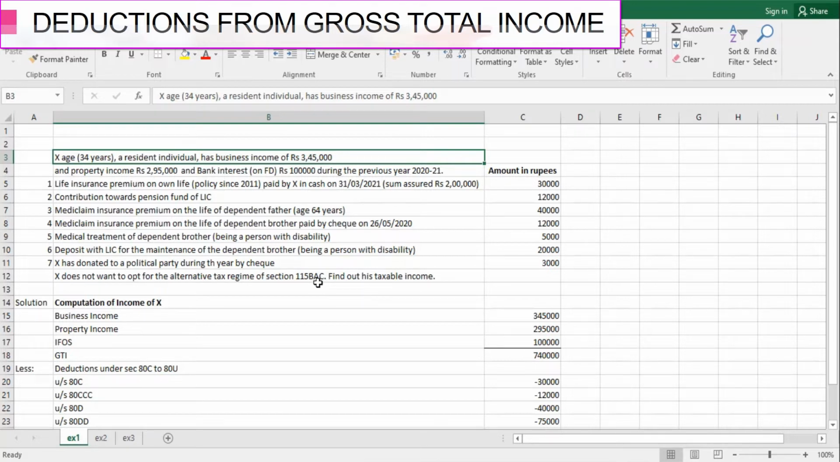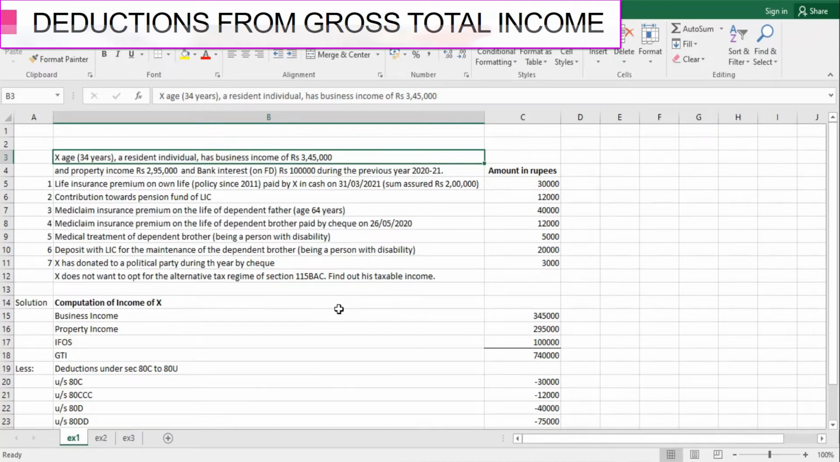section 115BAC. Now what is this alternative tax regime of section 115BAC? If the assessee opts for this regime, then he cannot claim the deductions under section 80C to 80U, provided he can claim the deduction of any contribution made by the employer towards the NPS scheme. So 80CCD(2) is allowed, but all other deductions are not allowed.